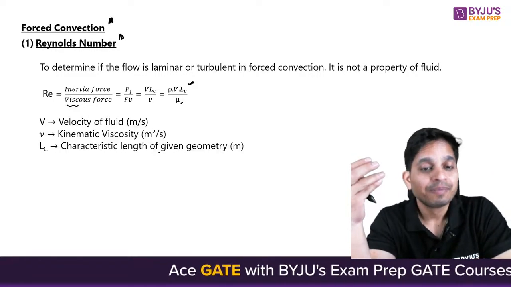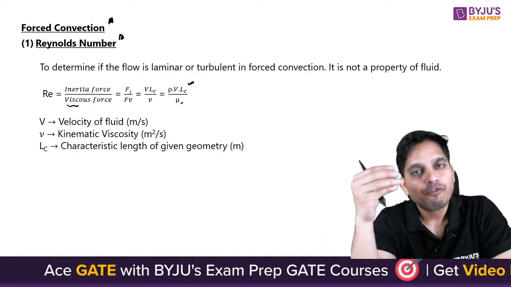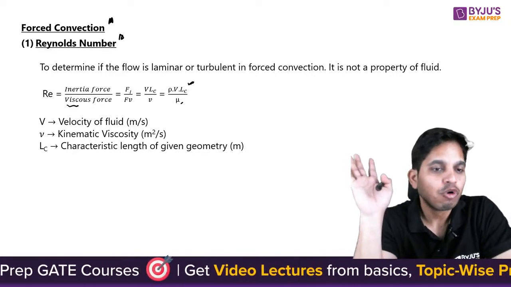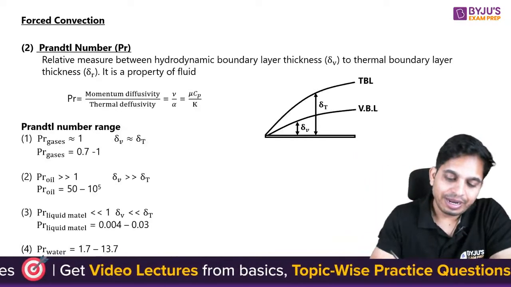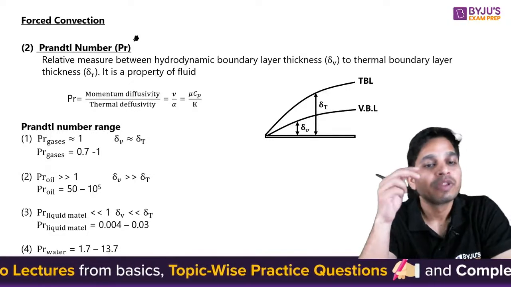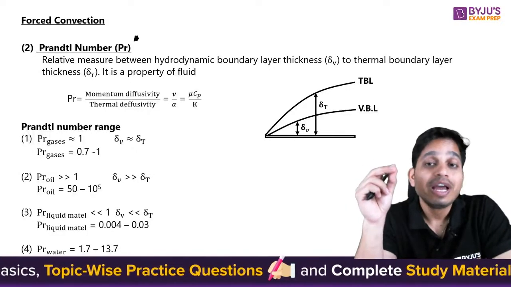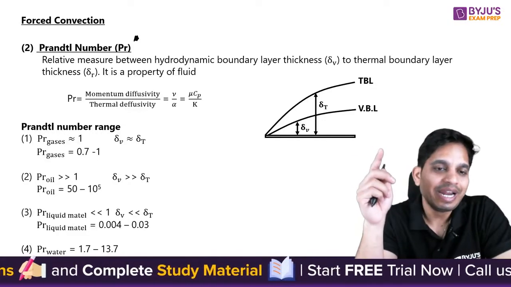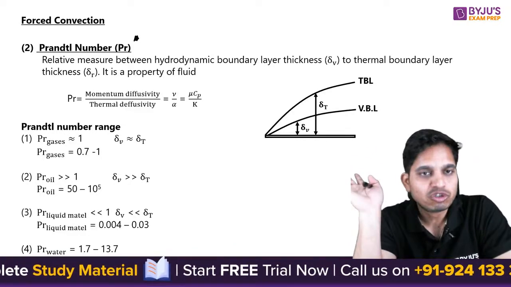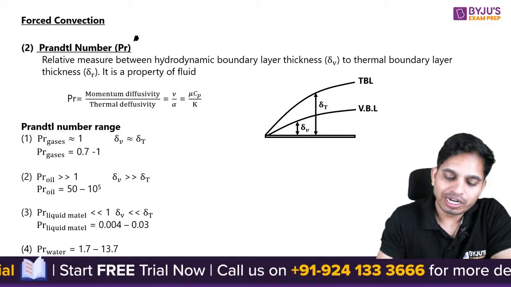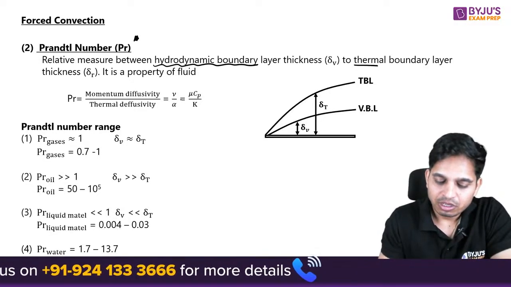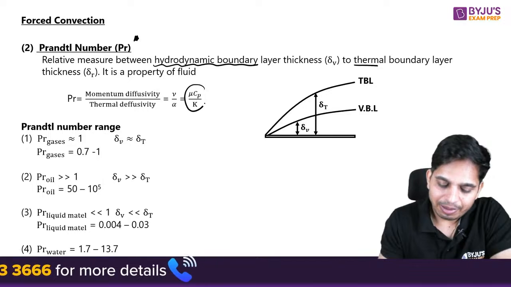Used to determine if the flow is laminar or turbulent, forced convection. Next is Prandtl number. Prandtl number tells you if momentum diffusivity is dominating or thermal diffusivity is dominating. It gives the relationship between hydrodynamic boundary layer thickness and thermal boundary layer thickness. So it is mu Cp by K.